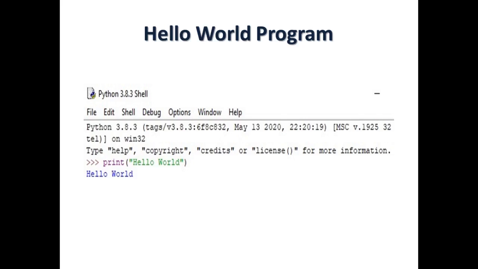Now next, here you can see a hello world program. I have written only one line. Those of you coming from a C, C++ or Java background know that to just display hello world they have to write lots of things. But in Python, just look, only one line is needed: print, and within parenthesis, within double quotes, hello world. By writing only this one line you are able to display hello world.